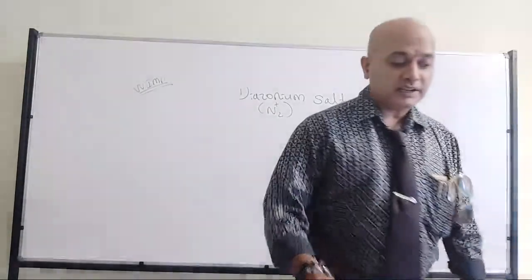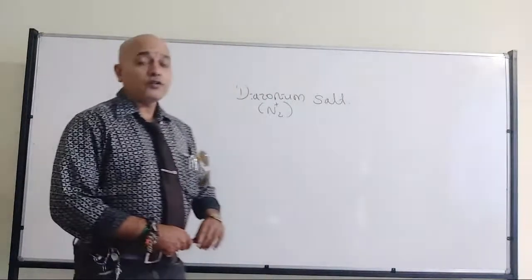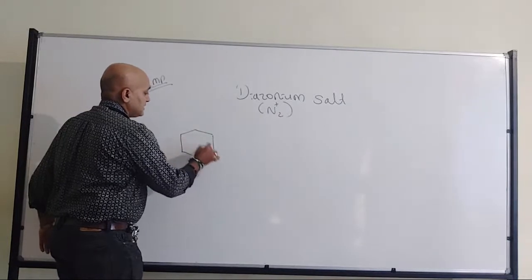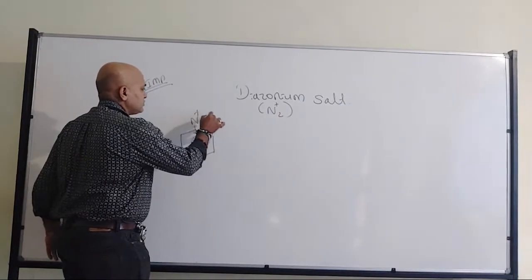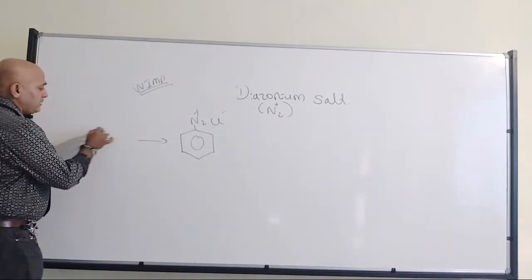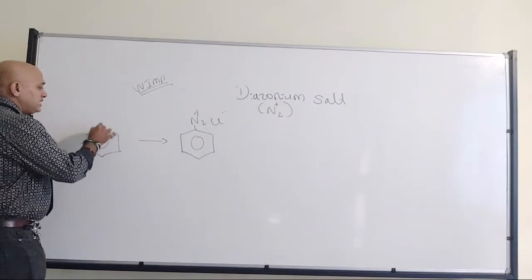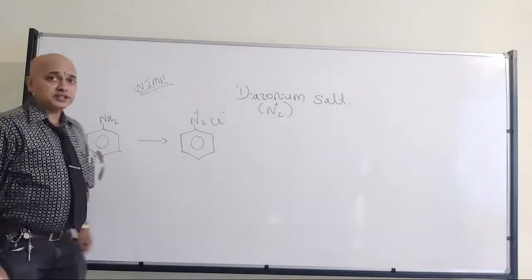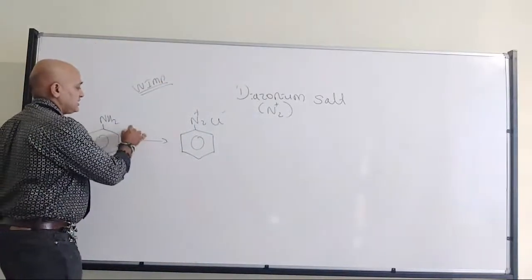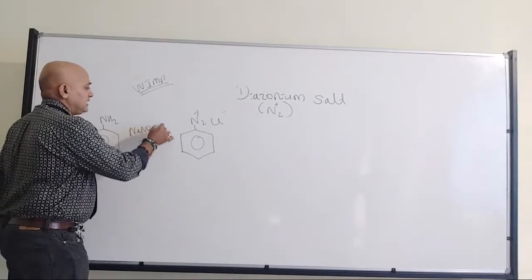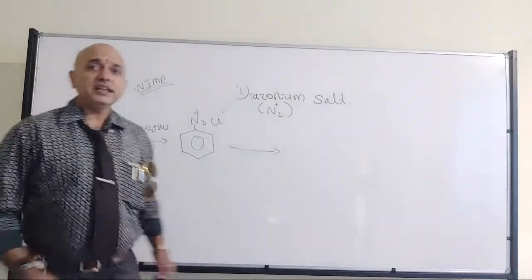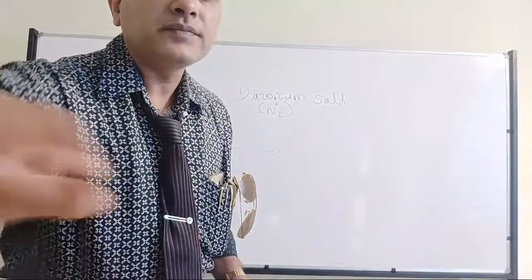We have a different method. For example, if I want to go for iodobenzene preparation, what I will do is take benzene diazonium chloride. From where has it been prepared? It's prepared from aniline. From aniline only I am writing, because if they ask in your examination the conversion of aniline to iodobenzene, then you should write these reactions. So NaNO2 and HCl. Now it's very simple. We have to treat with potassium iodide.